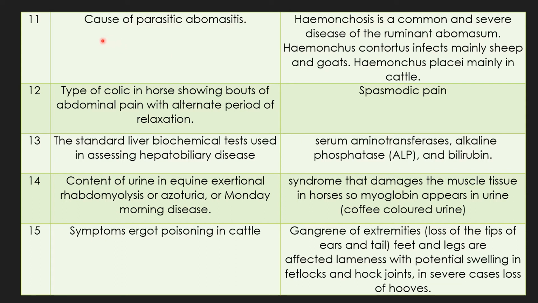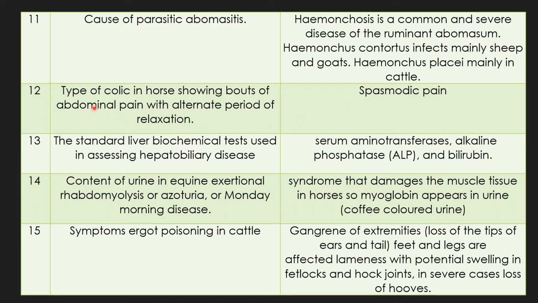Question 11. Cause of parasitic abomasitis. Important question. Answer: Haemonchosis is a common and severe disease of the ruminant abomasum. Remember, Haemonchus contortus infects mainly the sheep and goat abomasum, and Haemonchus placei mainly affects cattle.